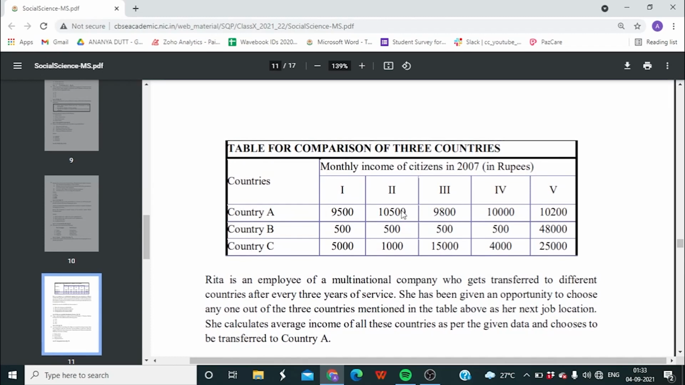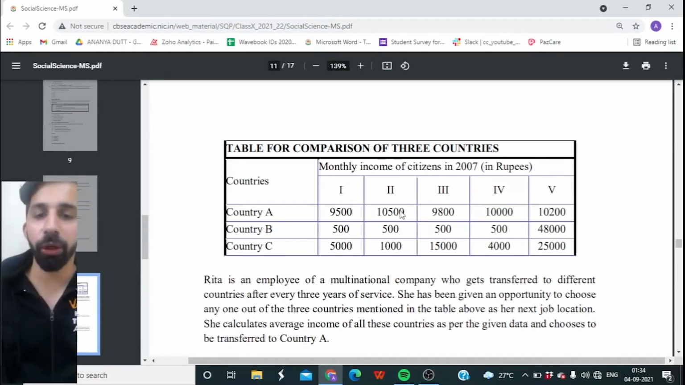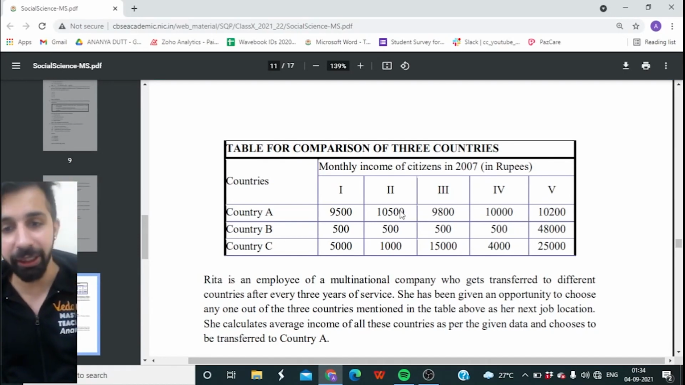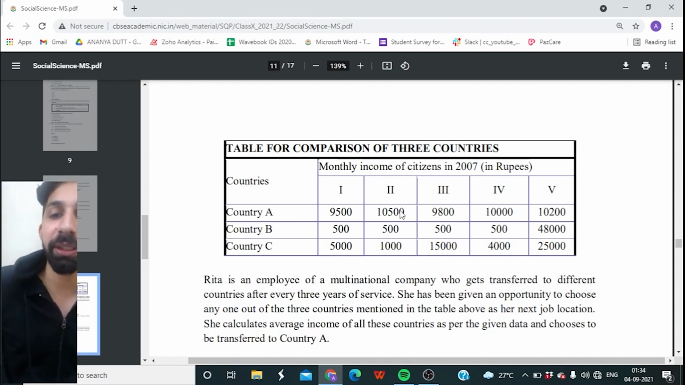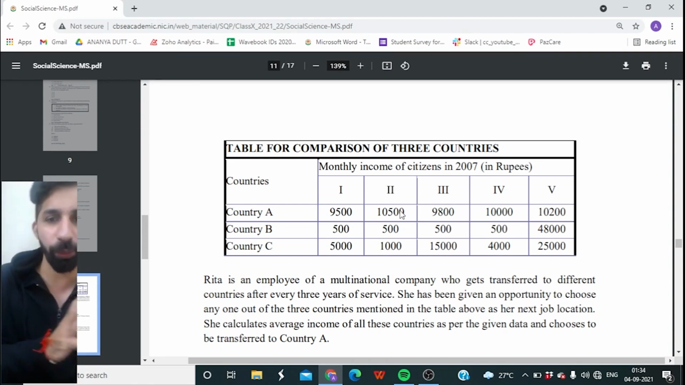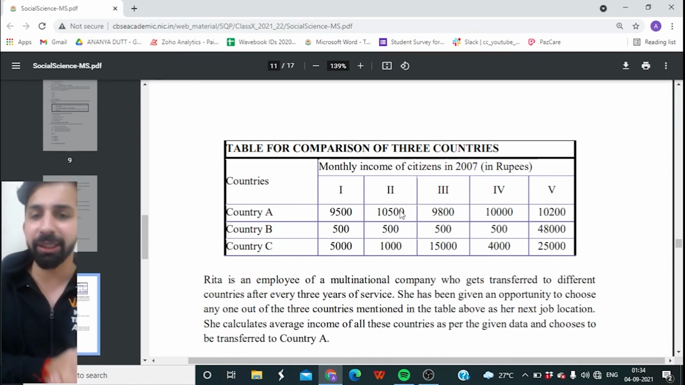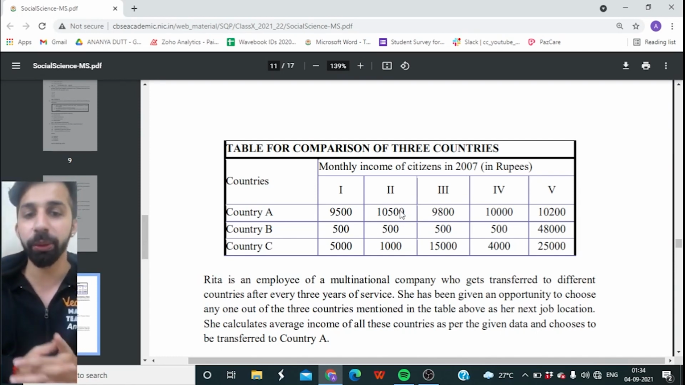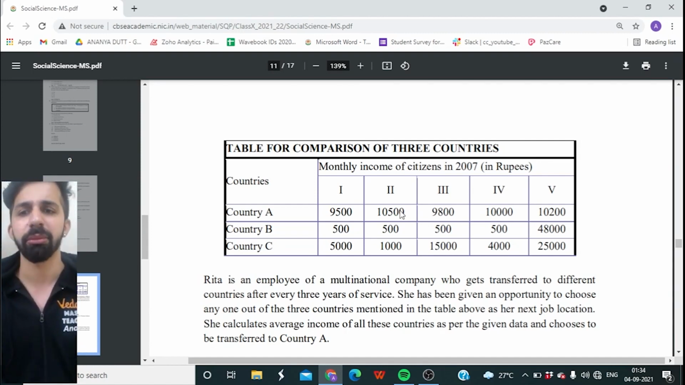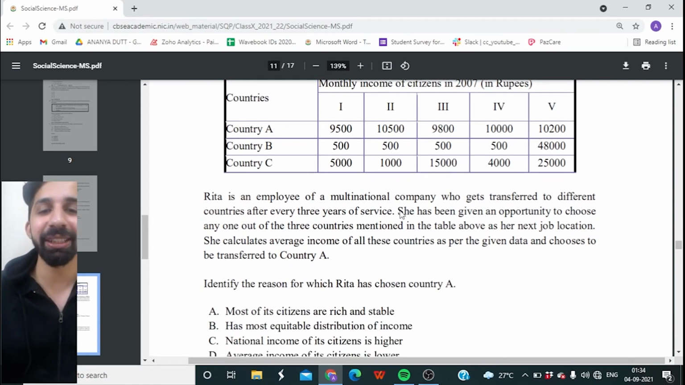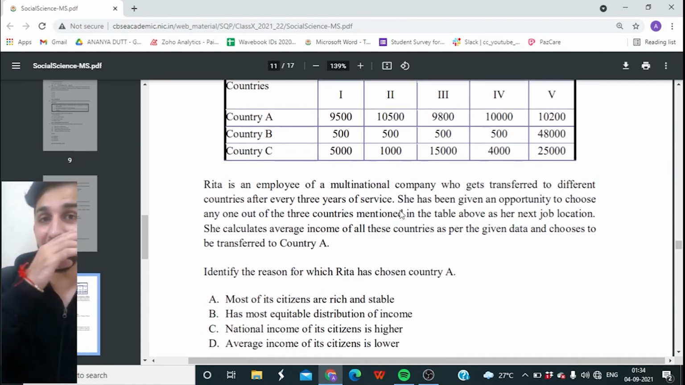Okay, something is given. Rita is an employee of a multinational company who gets transferred to different countries after every 3 years of service. She has been given an opportunity to choose any one out of the 3 countries mentioned in the table above as her next job location. She calculates average income of all these countries as per the given data and chooses to be transferred to country A. Why? It's very simple, guys. Identify the reason for which Rita has chosen country A.